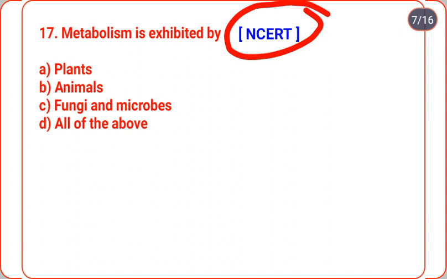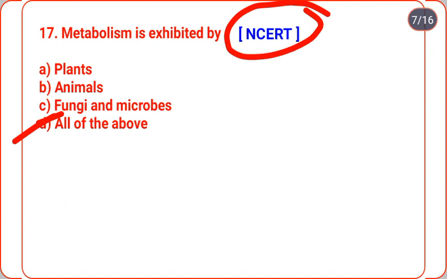So our correct answer is option D, all of the above, that is plants, animals, fungi or microbes, metabolism is exhibited in all of them.